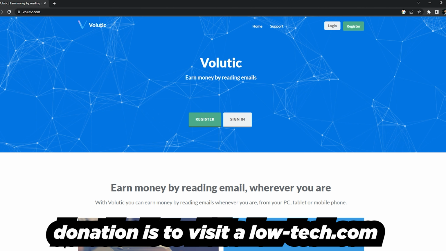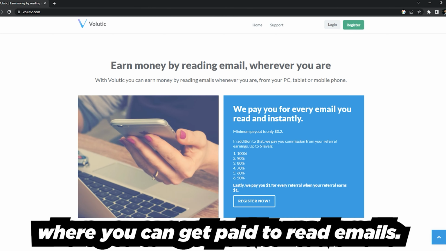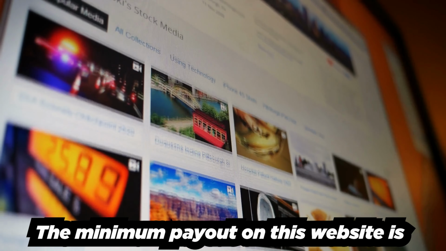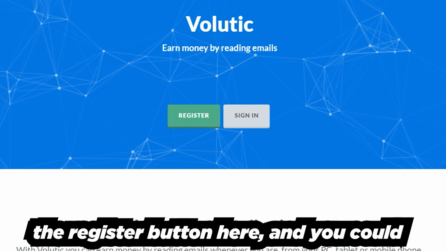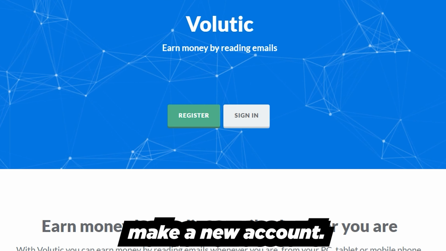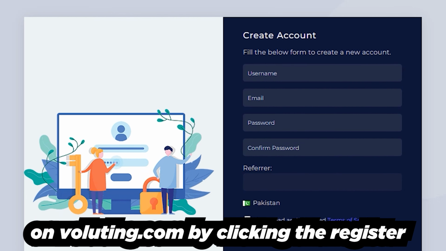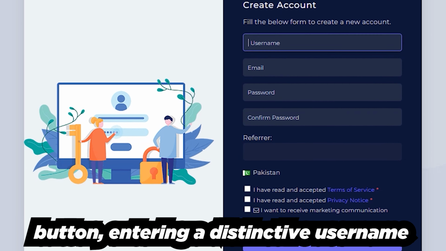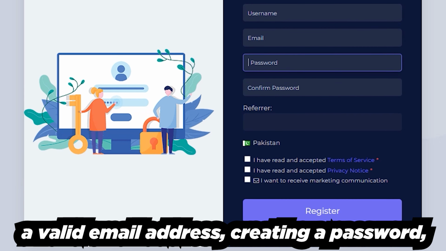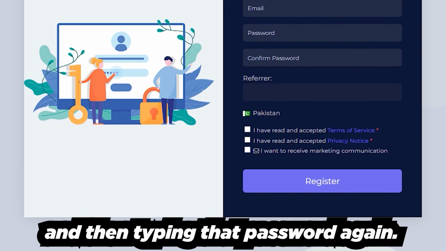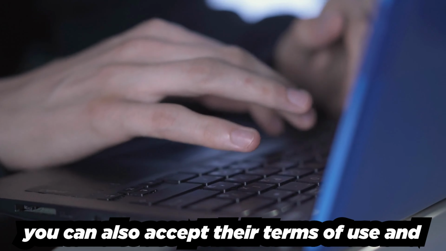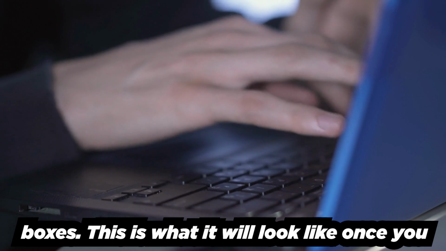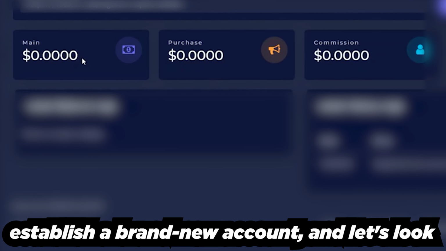The second step is to visit allo-tech.com, which will send you to a website where you can get paid to read emails. The minimum payout on this website is simply 20 cents, which is fantastic. All you have to do is click on the register button here and make a new account by entering a distinctive username, a valid email address, creating a password, and then typing that password again. You can also accept their terms of use and privacy policy by checking the corresponding boxes. This is what it will look like once you establish a brand new account.